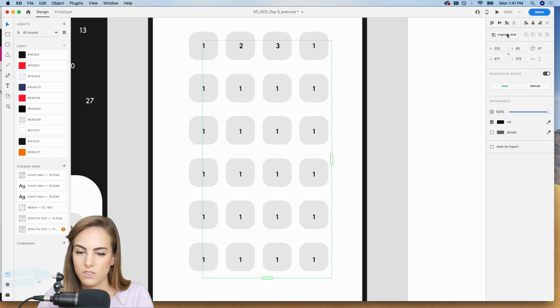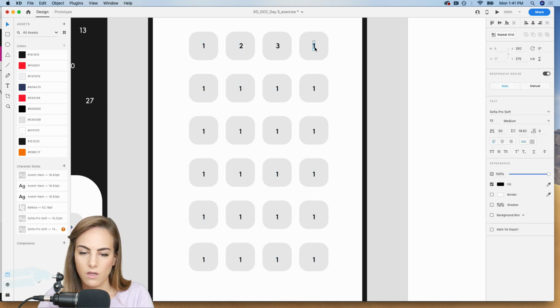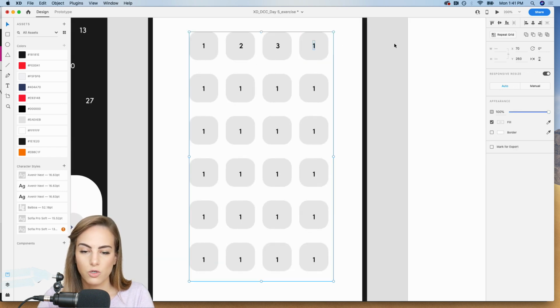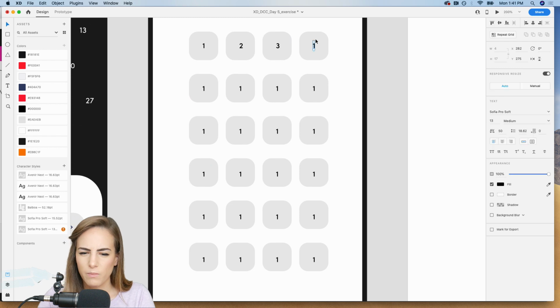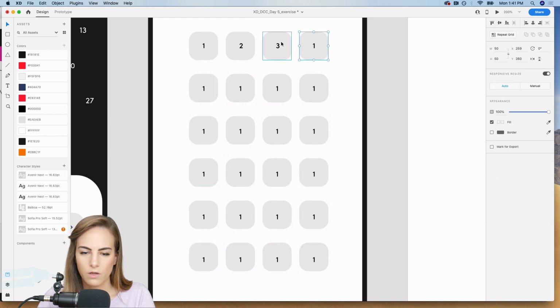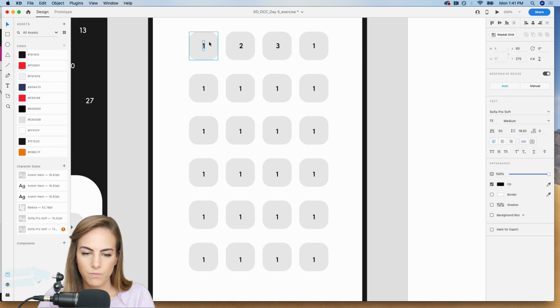Okay, let's ungroup the grid. And unfortunately for repeat grid, what I need to do is group all of these to the square behind them, if that makes sense. So let's ungroup this as well. And then we'll group all of these.